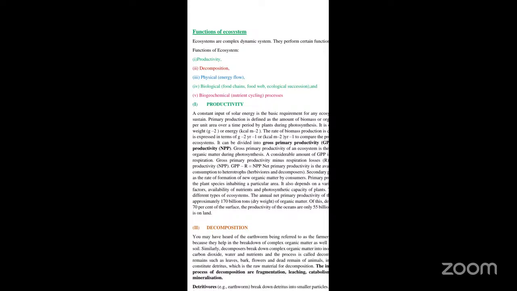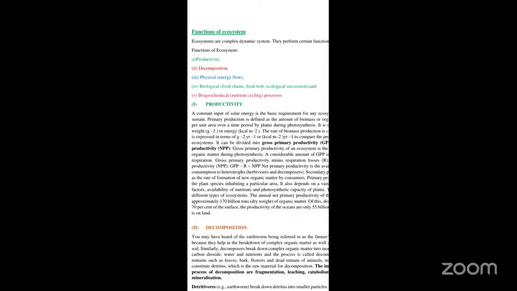Net primary productivity is the available biomass for consumption by heterotrophs. During respiration, some amount of biomass is consumed. So gross primary productivity minus the respiration loss will result in net primary productivity. So why do we require this NPP?